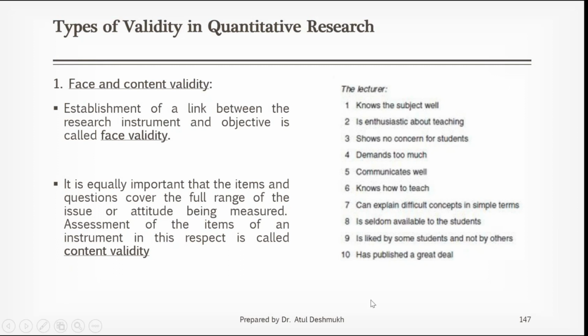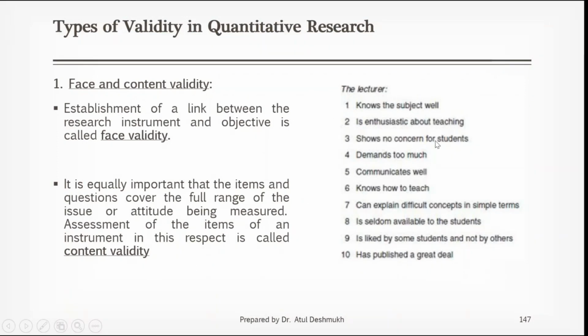Now, if you see on the right hand side, it is our research question or research hypothesis. What is our research question? We want to assess the efficacy of a lecturer in delivering research methodology lectures. This is my objective. Now I will keep each question in front of this objective. First question is knows the subject well. Is it going with the objective? Yes, it is. If the person is knowledgeable, then only he will be able to deliver the lecture. Second is unenthusiastic about teaching. It might be a contributory factor, but not 100%. So we can keep this kind of questions. Shows no concern for the students.